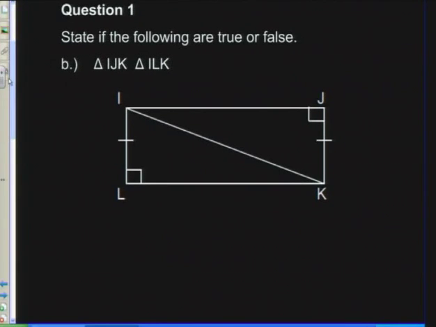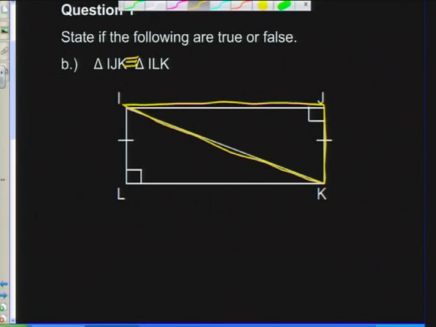Now, the next question says, state if the following is true or false again, and left out here is the sign for congruency. So let's have a look. They want to know, is triangle IJK, that's this one, we'll highlight that one in yellow, and this one in pink. Now they want to know whether these 2 triangles are congruent.